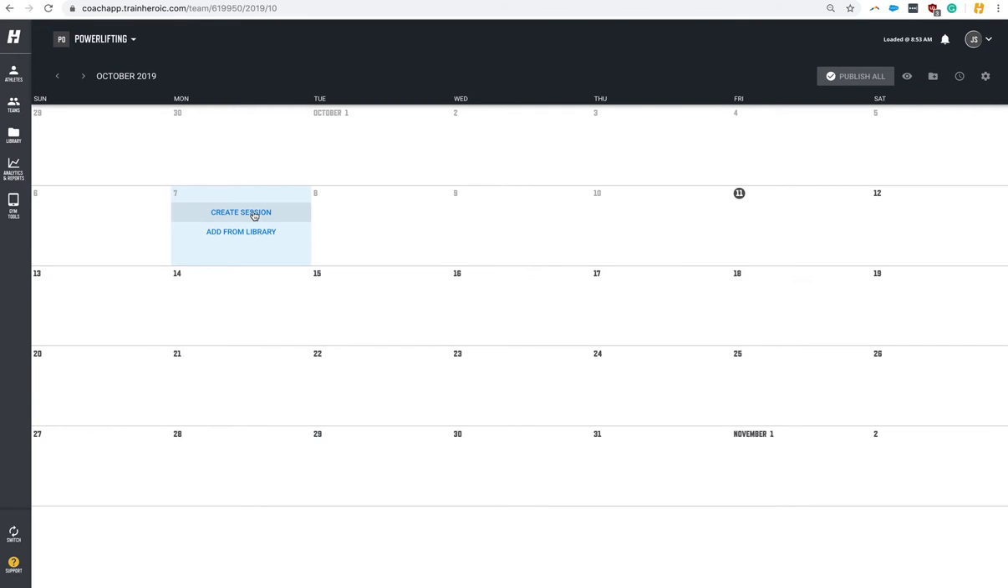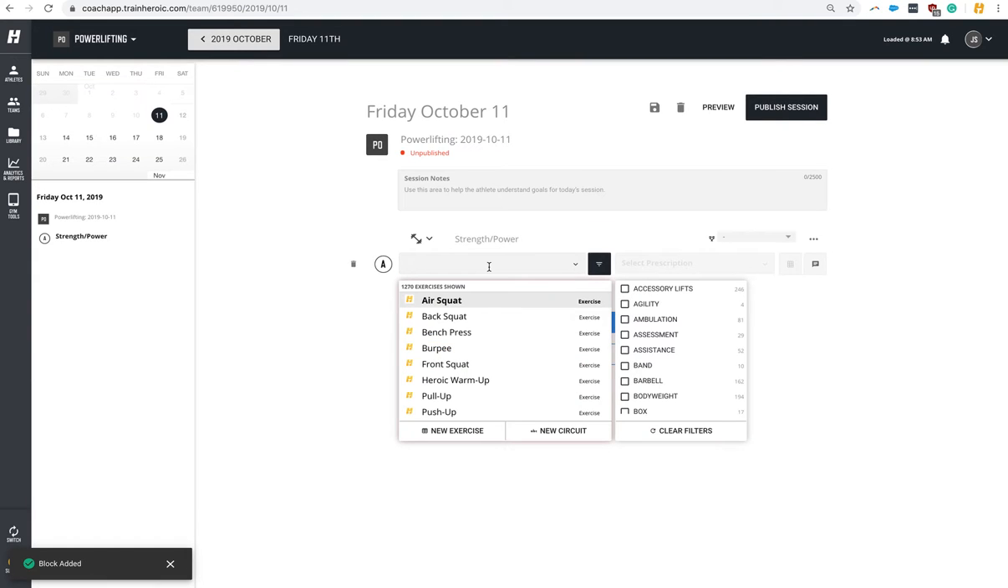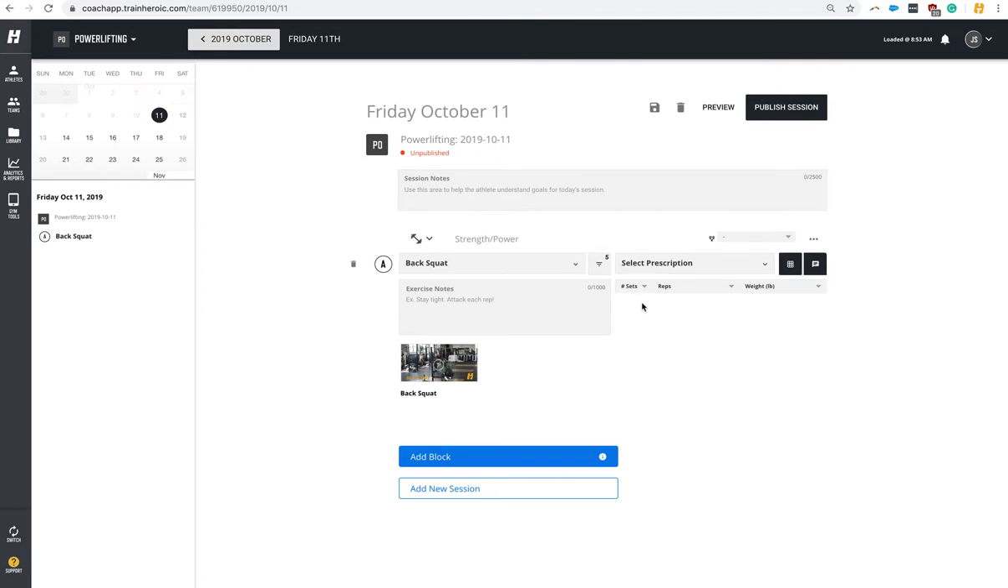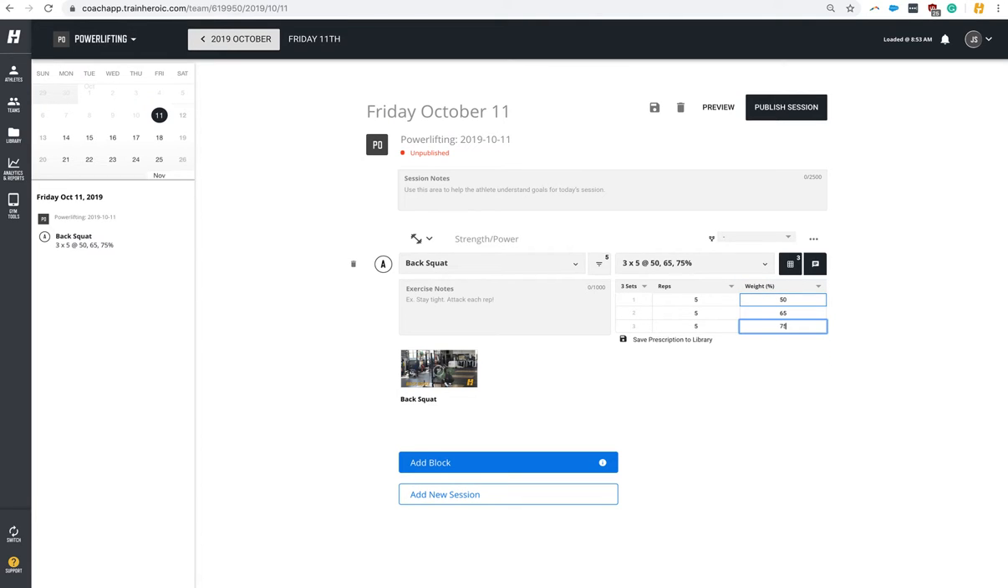If I go to powerlifting and I add a session for today, I'll create a session quickly. Let's say we're going to back squat, and let's create a custom rep scheme. We've got 3x5 at 50%, 65%, and 75%. Okay, maybe I throw some notes in there, whatever, right?